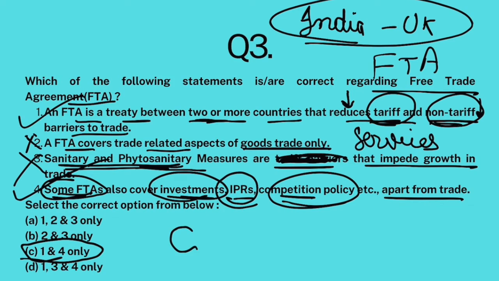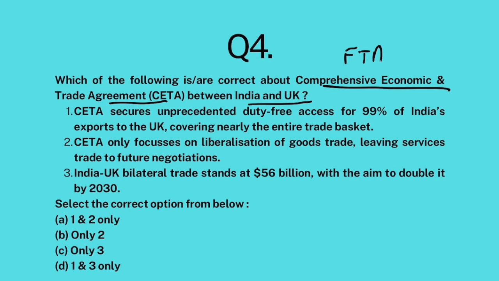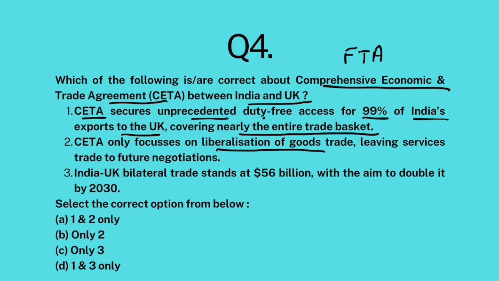The answer is C. And last, which of the following is correct about comprehensive economic and trade agreement between India and UK? This is the FTA between India and UK. CETA secures unprecedented duty-free access for 99% of India's exports to UK, covering nearly the entire trade basket. CETA only focuses on liberalization of goods trade, leaving services trade to future negotiations. India-UK bilateral trade stands at $56 billion with the aim to double it by 2030.